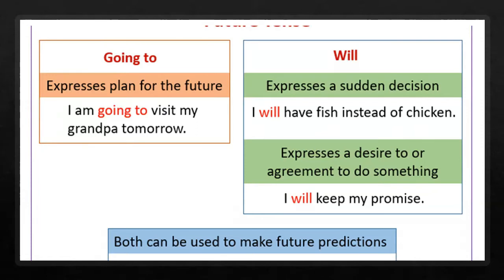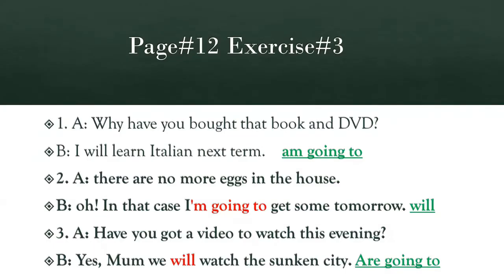Now, when we are clear about the use of going to and will, we will do an exercise to make ourselves more clear about it. You have your exercise on page number 12. Exercise number 3.